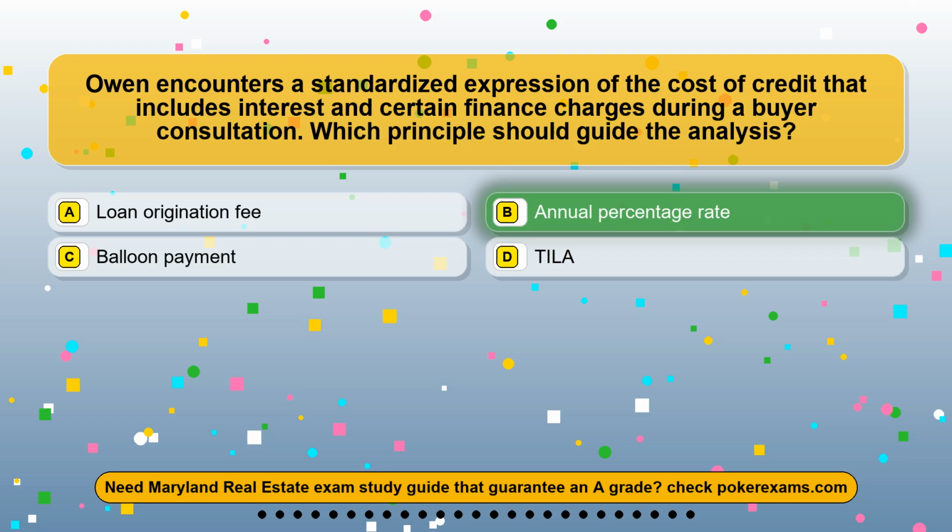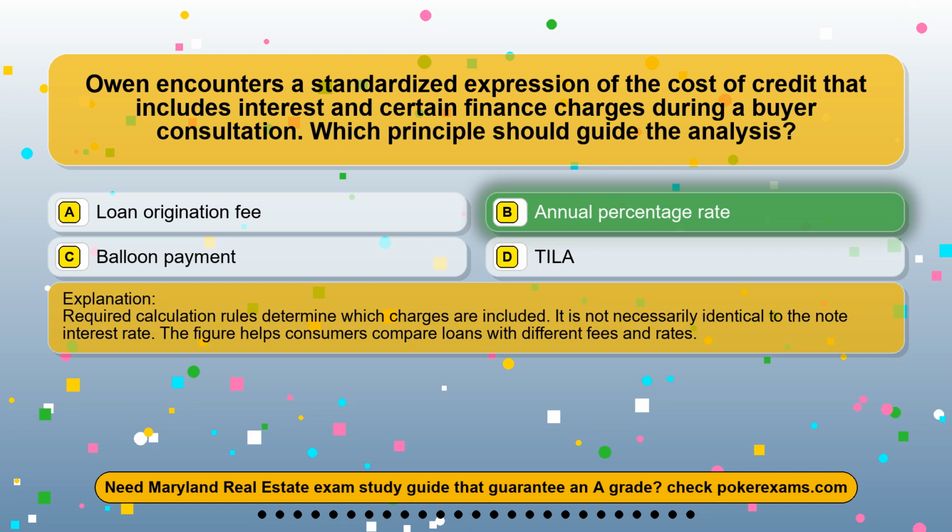The correct answer is option B, annual percentage rate. Required calculation rules determine which charges are included. It is not necessarily identical to the note interest rate. The figure helps consumers compare loans with different fees and rates.